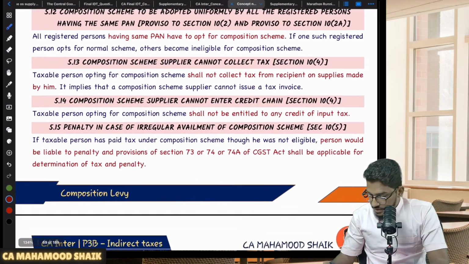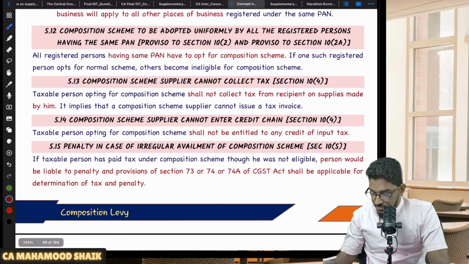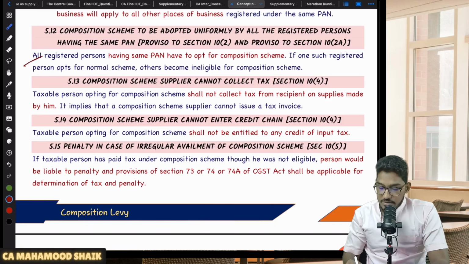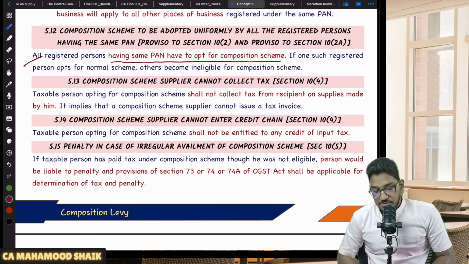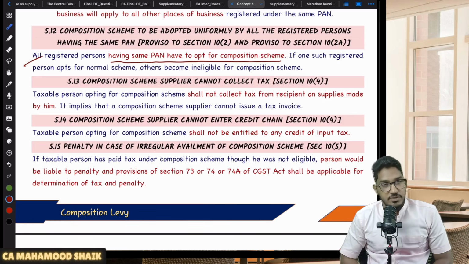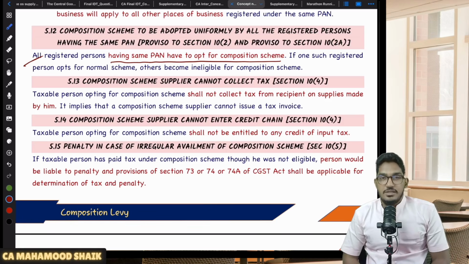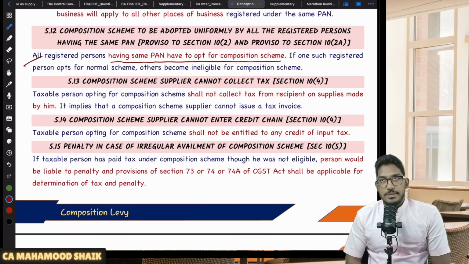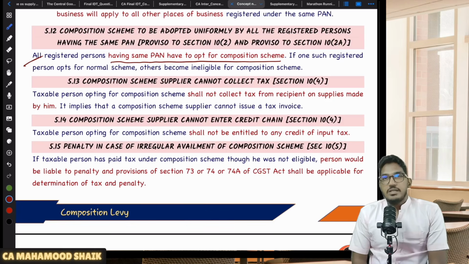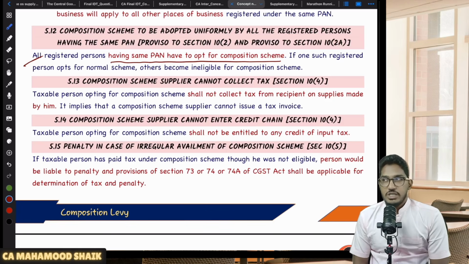Yeah. And one more important point which I have to bring here. This point: all registered persons having the same PAN have to opt for composition scheme. If one such registered person opts for normal scheme, others also will become ineligible for composition scheme. Let us say under the same PAN you have multiple registrations. You are having places of business in multiple states. Sir, can there be any option that for a few registrations I will remain under composition scheme and for a few registrations I will remain under regular scheme? Is there any such option like that?